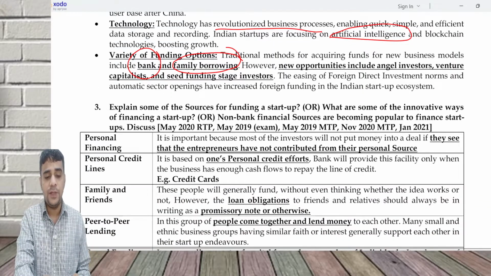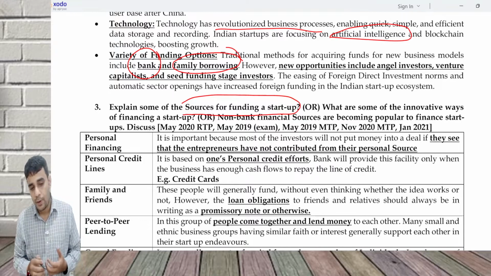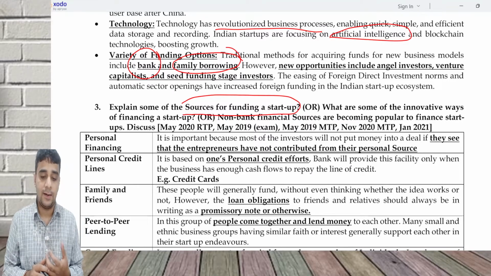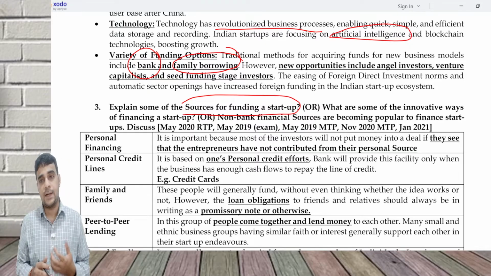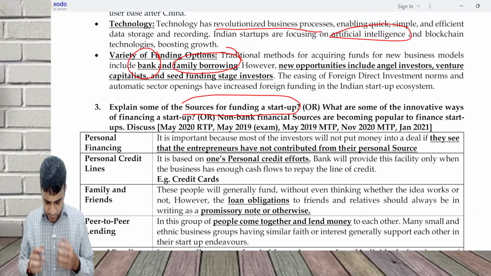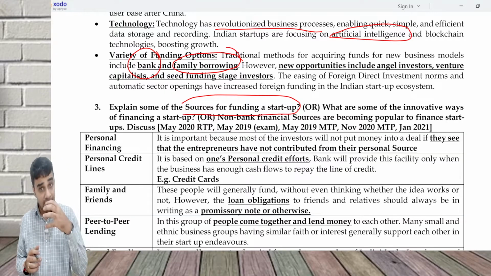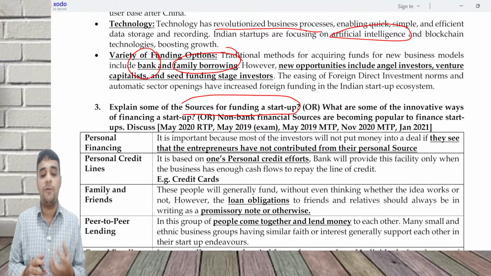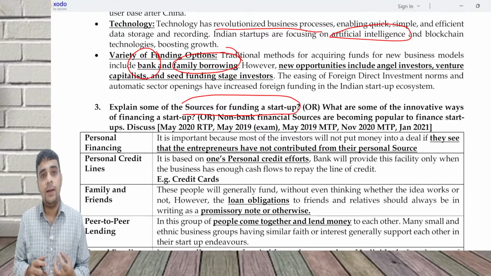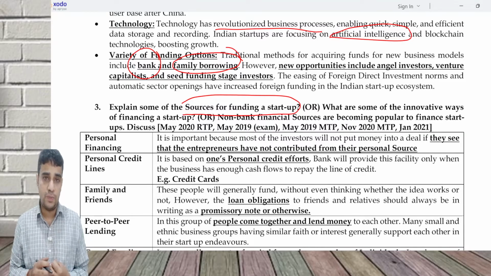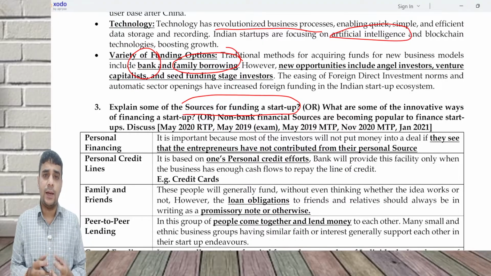Explain some of the sources for funding a startup, or what are some of the innovative ways of financing a startup. Non-banking financial sources are becoming popular to finance a startup. Discuss. Now, though we say startups are increasing, it's very difficult for them to get bank funding. Why? A startup most of the time will be loss making in nature. So when you're loss making, it is very difficult for you to get bank funds.